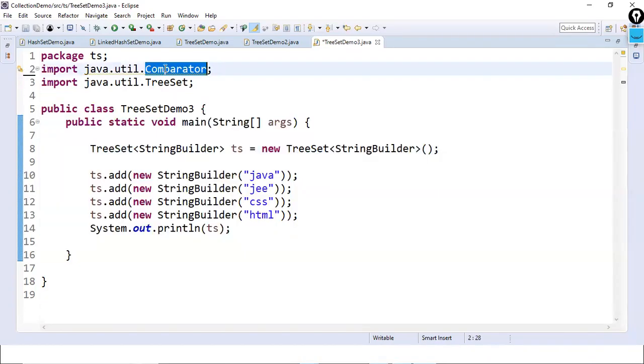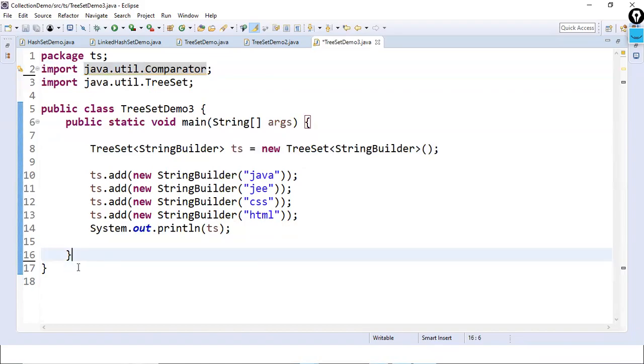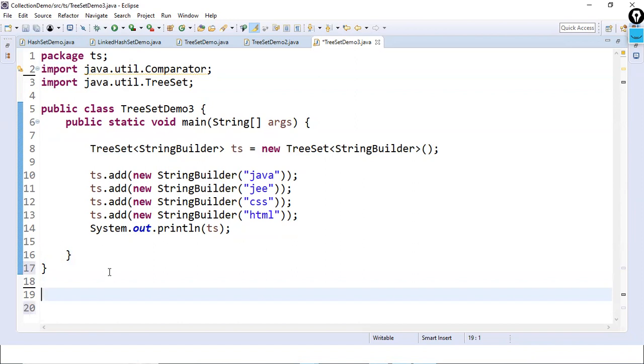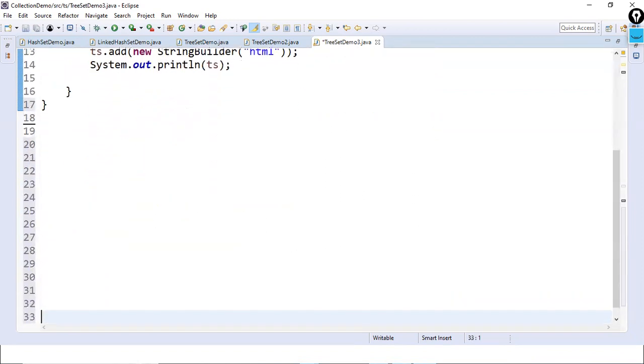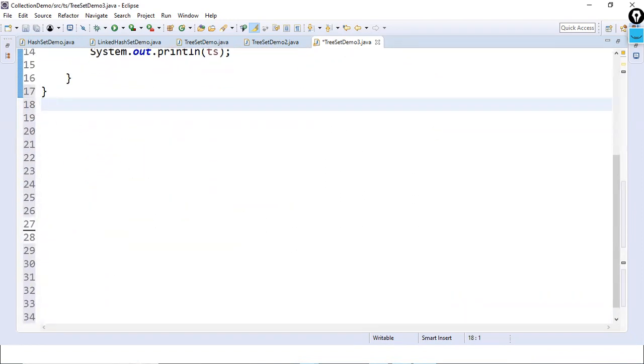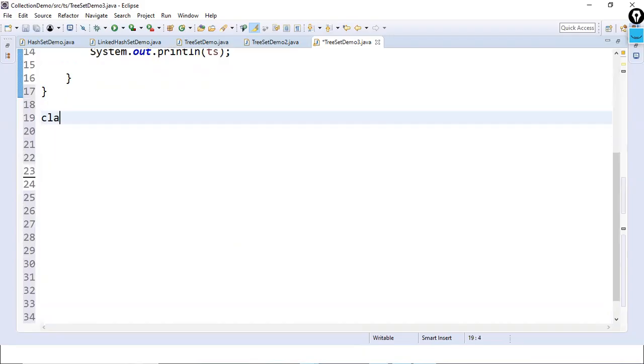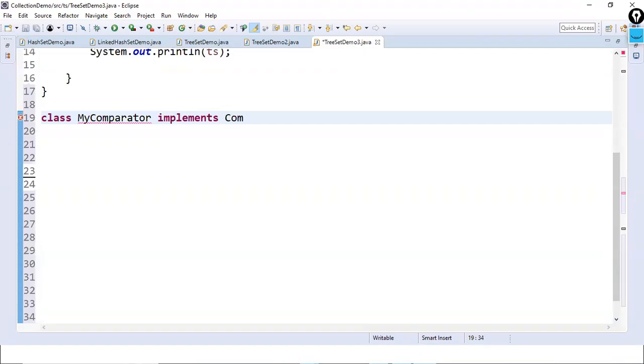Then we have to use this interface. Which entity will implement the interface? A class, right? So let us only focus on this one. Here I am taking a class, say MyComparator, a programmer-defined class name. Then how do we use interfaces, extends or implements? Implements is the keyword. Then the interface name, Comparator.